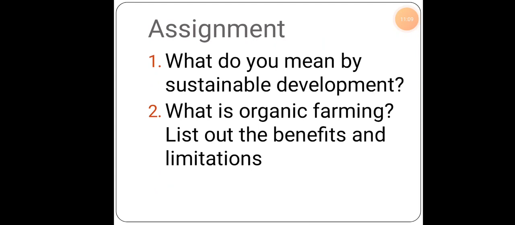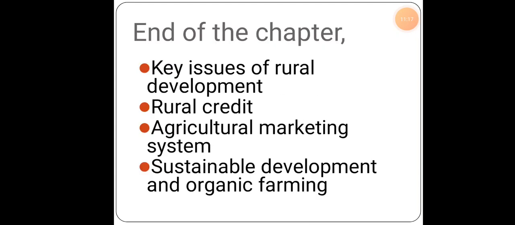So the assignment part: what do you mean by sustainable development, what is organic farming, list out the benefits and the limitations. So by this we have come to the end of the chapter. So what did we study in this chapter? The key issues or problems of rural development. After this, we studied how rural credit is given, the agricultural marketing system, and lastly sustainable development and organic farming.